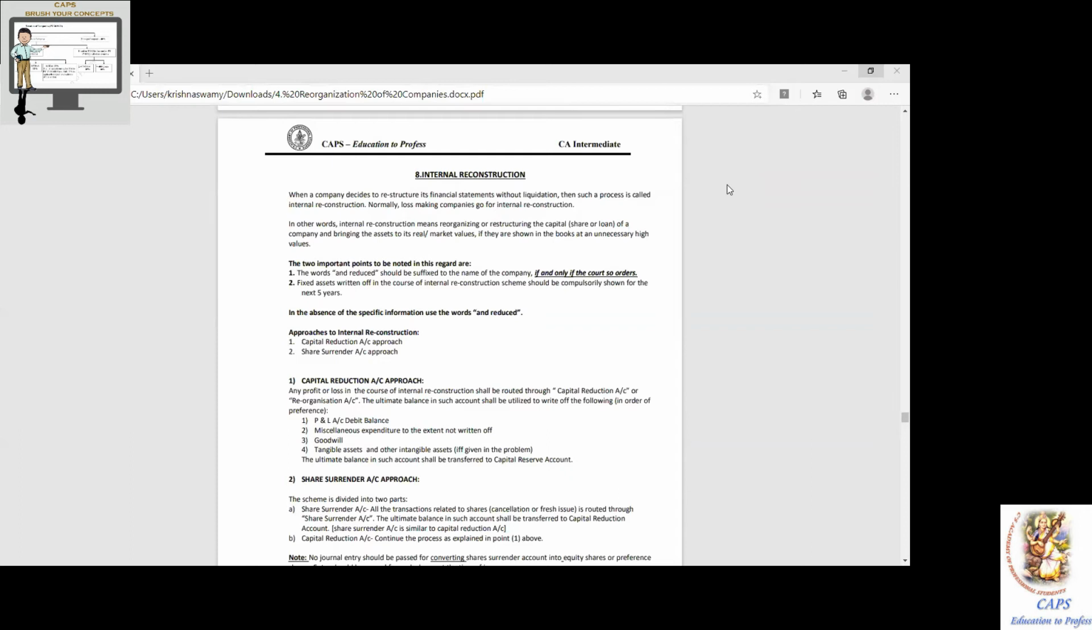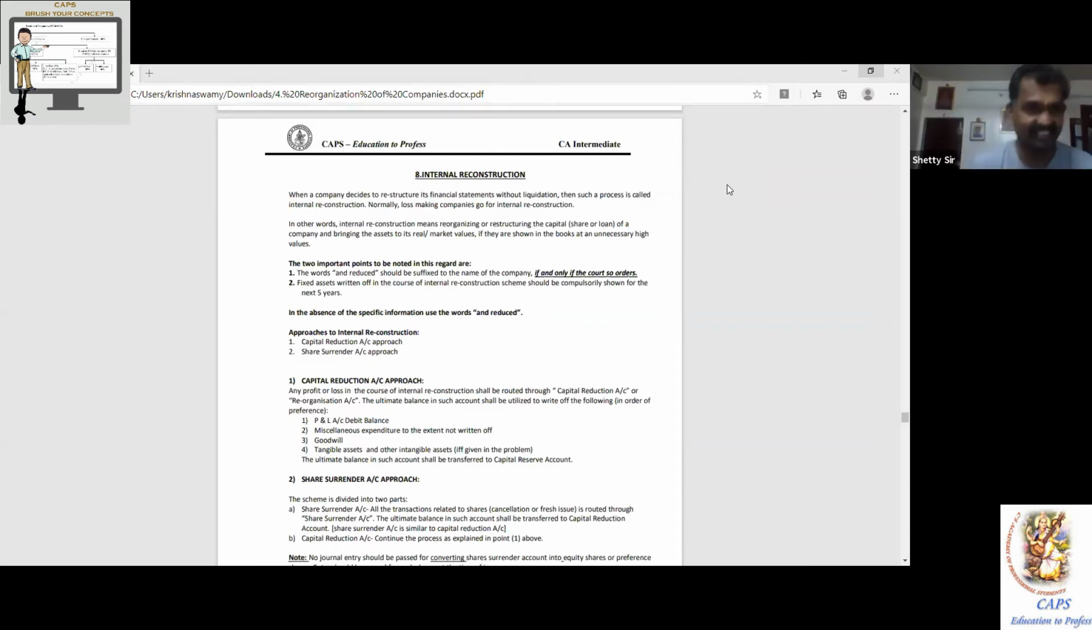P&L account debit balance. Second one, your fictitious assets, which we used to call missing expenditure earlier. Fictitious assets like preliminary expenses, underwriting commission, deferred revenue expenditure. They are also unwanted, unnecessary assets which are appearing in the way. Usko bhi nikalo, remove it. Afterwards, goodwill. If it is a loss-making company, look at the beauty of the stupidity.